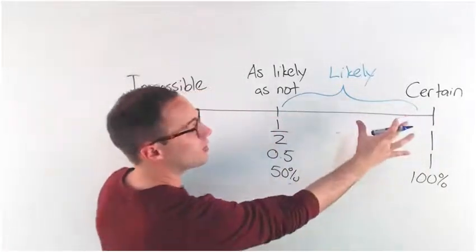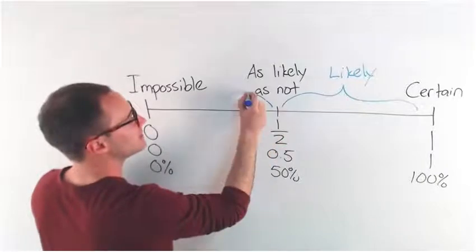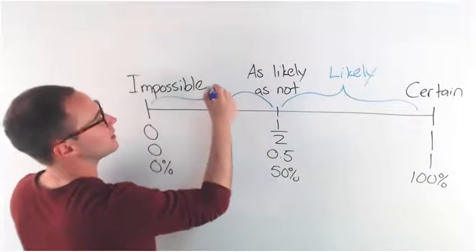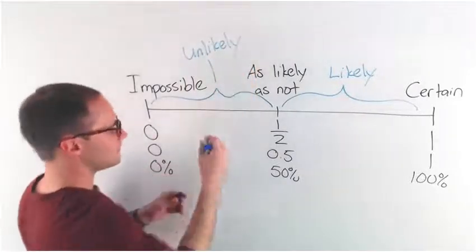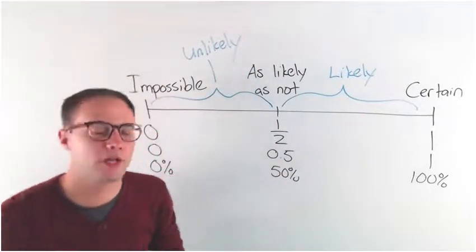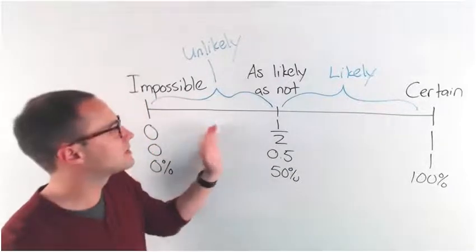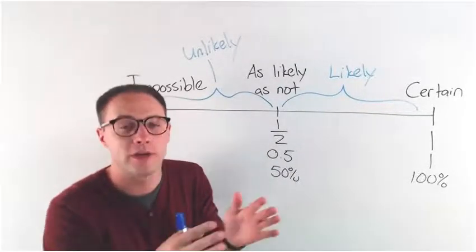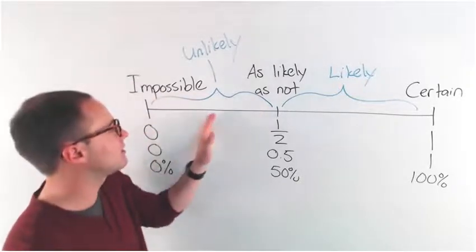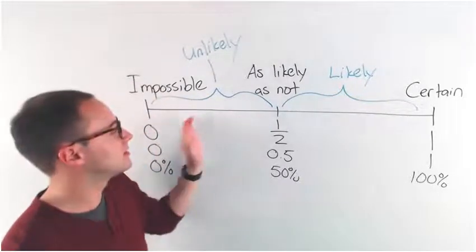This area we call likely, which means this down here is unlikely. If you got a probability that's less than 1/2 or less than 50%, it's unlikely that thing will happen. Now, the degree of how unlikely it is depends on where it falls in this range.